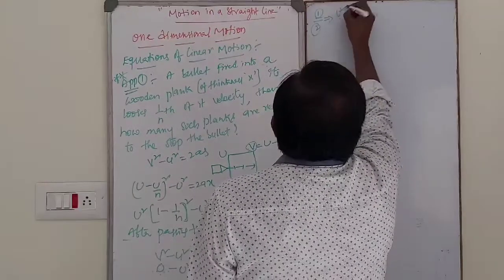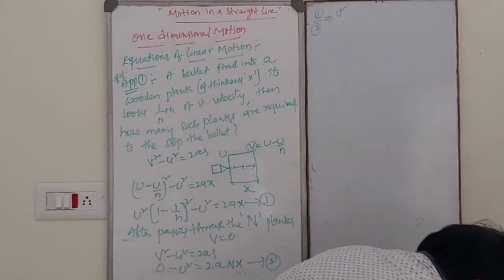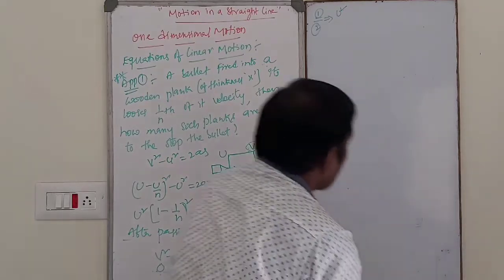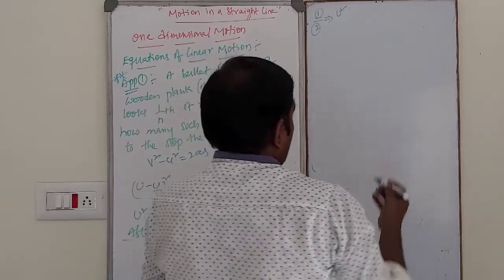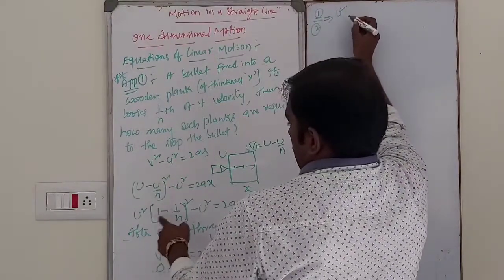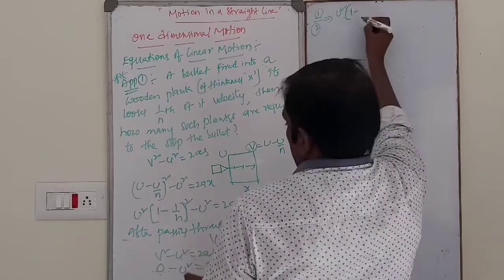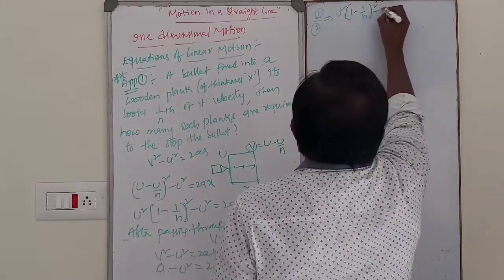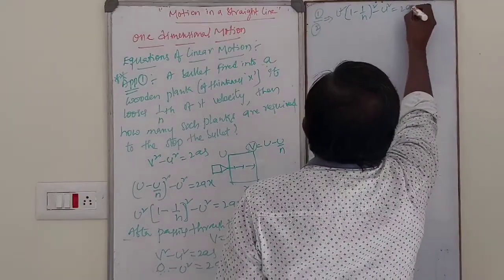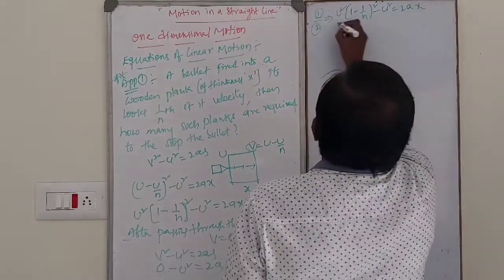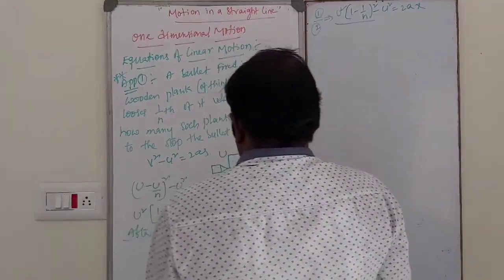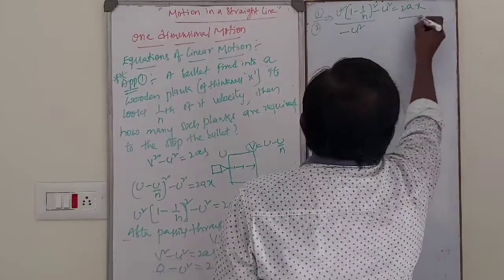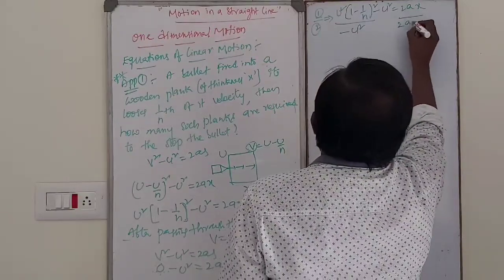u square, 1 minus 1 by n whole square minus u square is equal to 2ax divided by minus u square divided by 2anx.